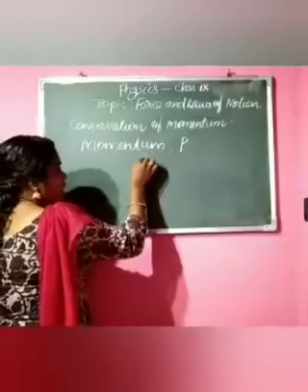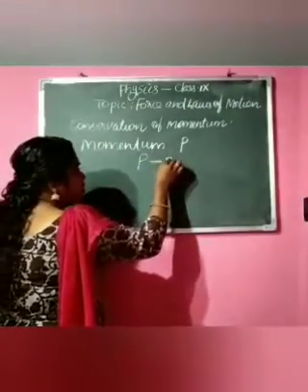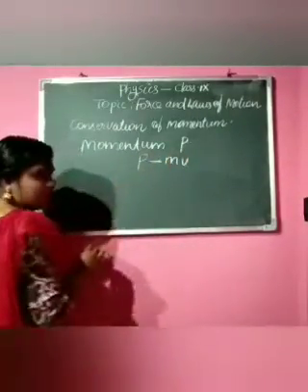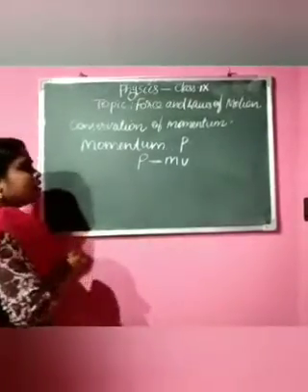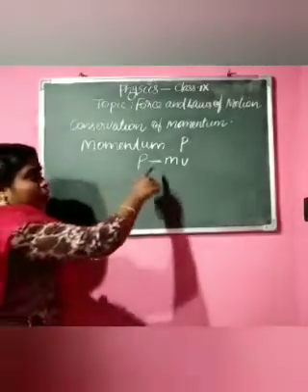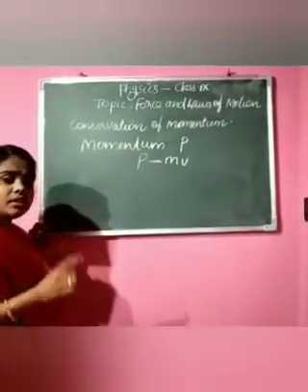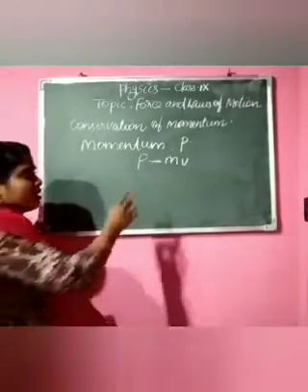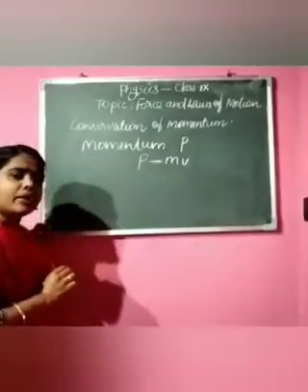So how can we write momentum? P is equal to mass into velocity. Momentum is a physical quantity which is the product of mass and velocity. Since velocity is a vector quantity, momentum is also a vector quantity.